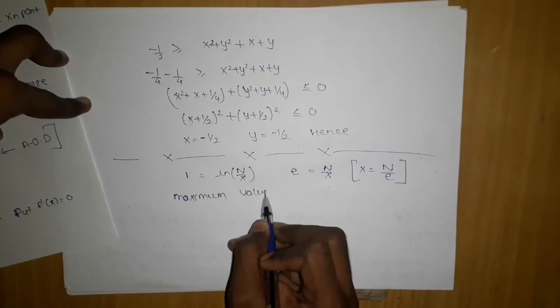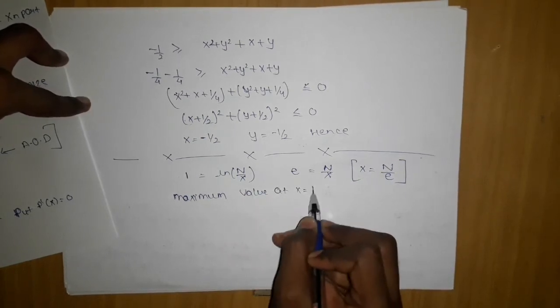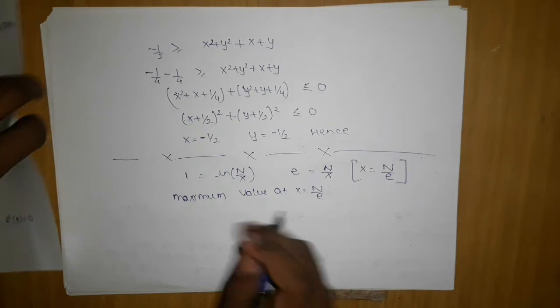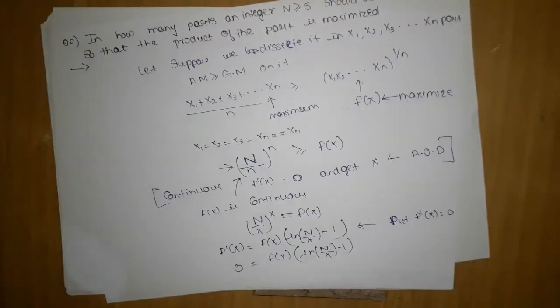Value at x equals N by e. So we have to break it into this number of parts, in this ratio. Then a number greater than 5 will have the maximum product value. So now let's move on.